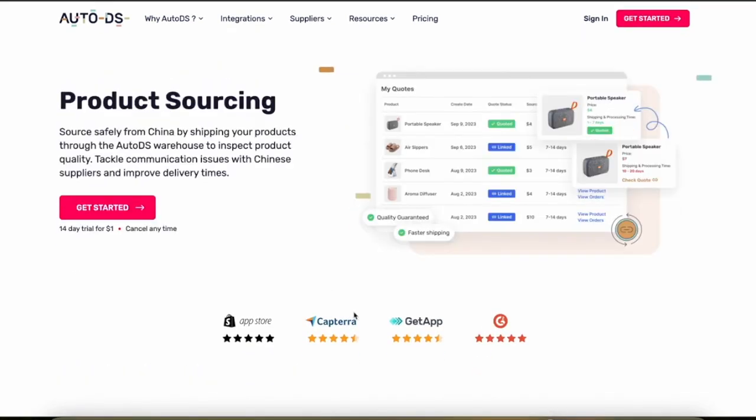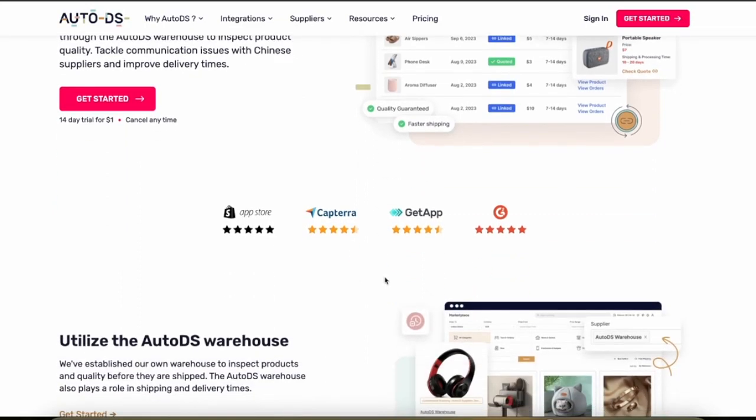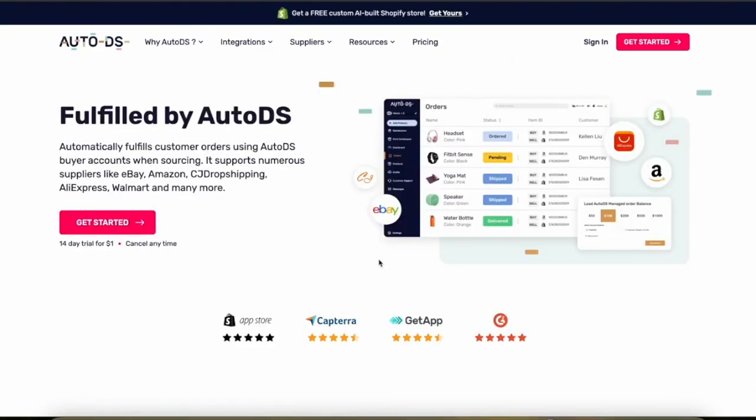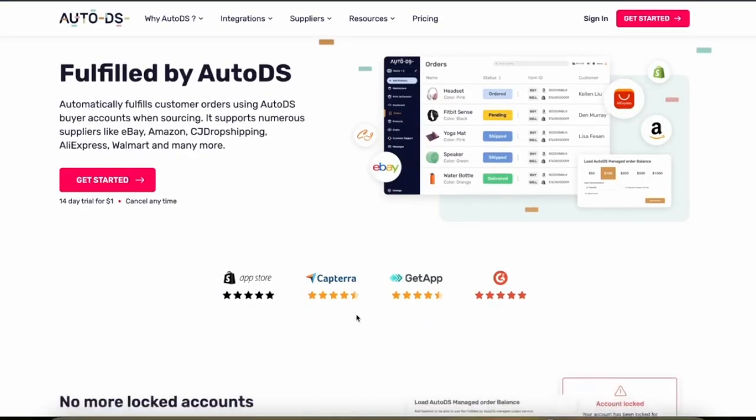AutoDS allows easy import of products from numerous suppliers like AliExpress, Amazon, and Walmart. It also provides robust tools for editing and customizing product details before they are listed on various sales channels. Let's talk about order fulfillment and tracking. So AutoDS provides a comprehensive solution for order fulfillment, including automated order placement and integration with various shipping solutions that can help you streamline your logistics.